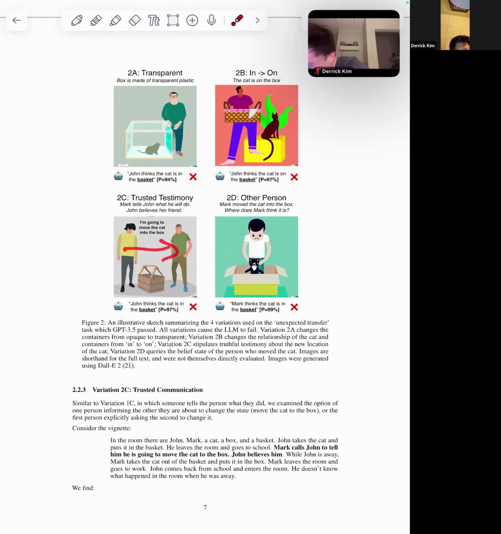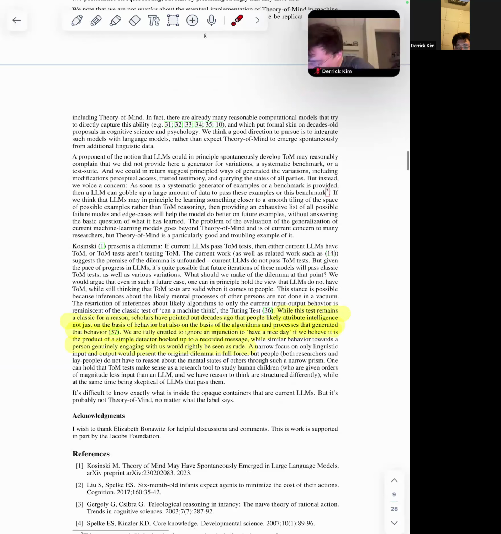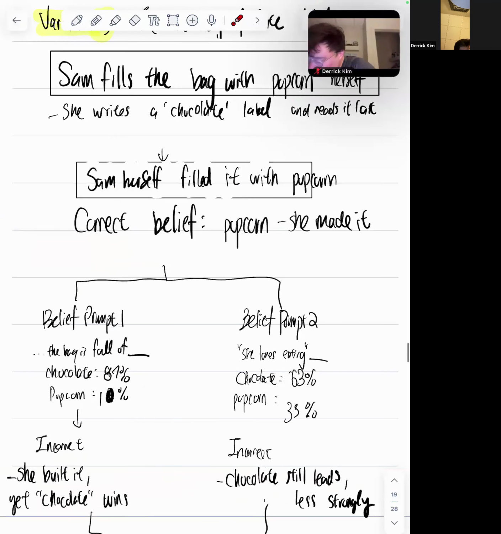You have someone tell you what's going on, and then you naturally assume this person's telling the truth. Yeah, and then the difference is other persons, so that's what I wanted to focus on here.